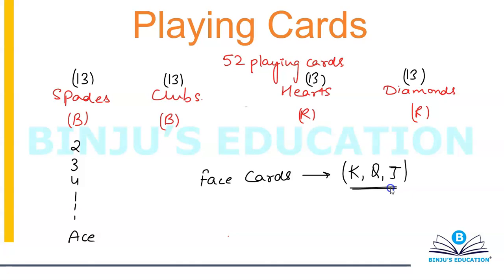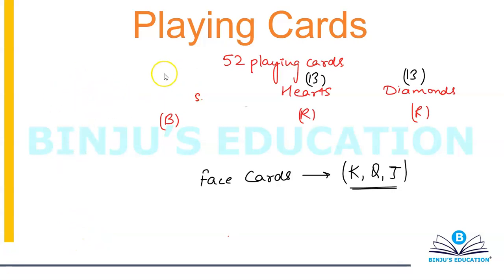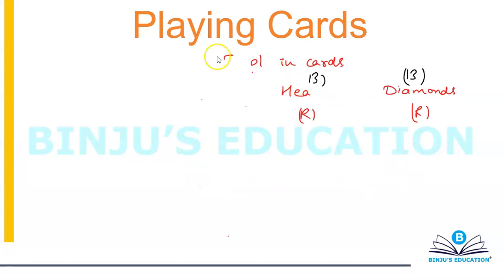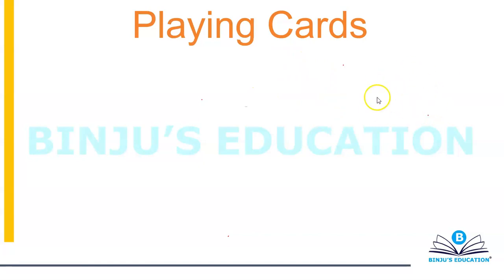Alright, so this is more than sufficient information which you need to know. Now let's move to questions. Let's see what type of questions you can face. So let's start with something simple. Let's say you have a well shuffled deck of 52 cards, and what will be the probability that if you draw a card, it's going to be a king?